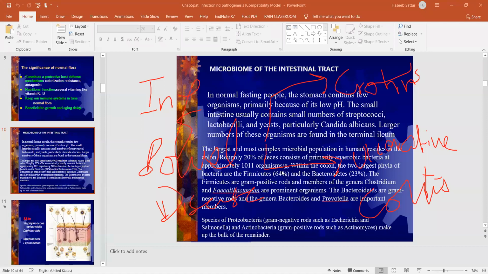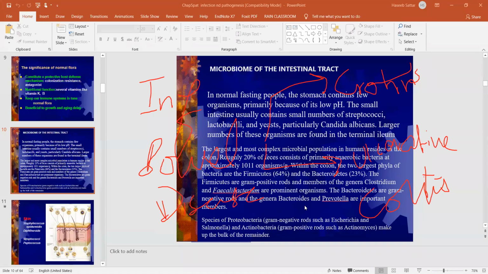The scientists have established that those patients who have altered gut microbial flora will have more chances of inflammatory bowel diseases.